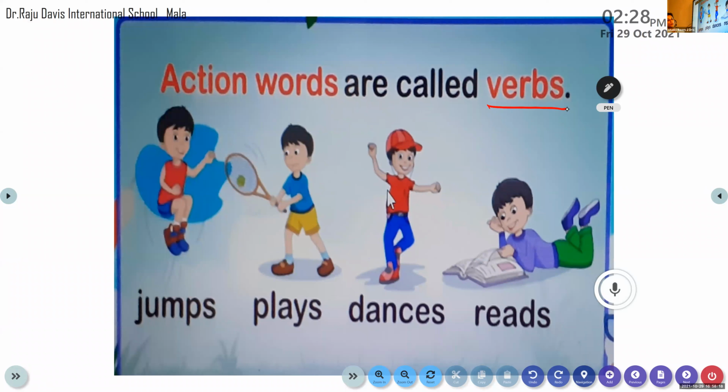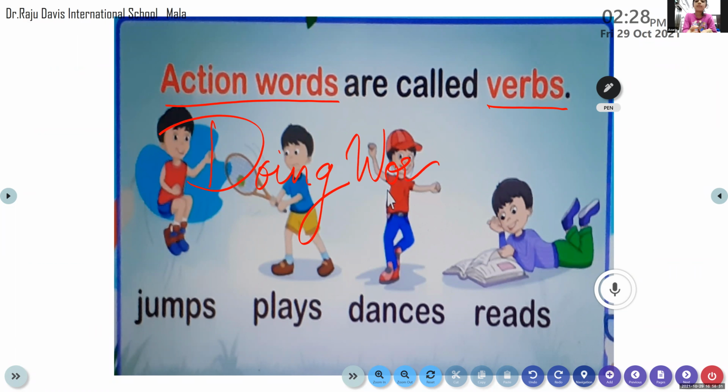Clear to all of you? These are the actions that we do. So these action words are also called doing words, and these doing words are also called verbs. We should understand the term. If I ask you what a verb is, verb means action words, doing words. You should be able to identify the verb in a sentence. Clear to all of you?